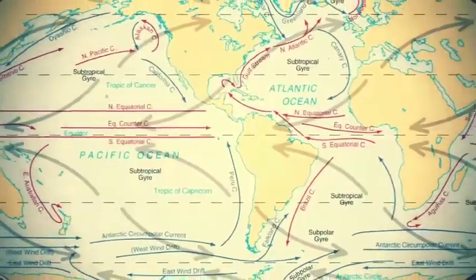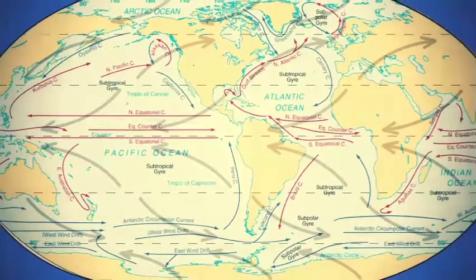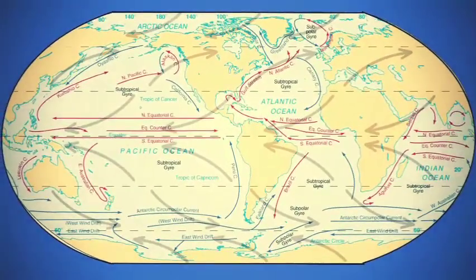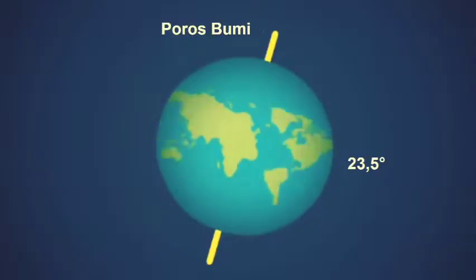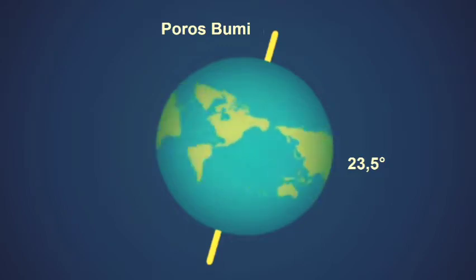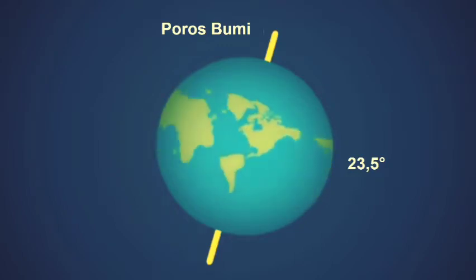The direction of the ocean currents turns counterclockwise in the southern hemisphere, while in the northern hemisphere, the direction of the sea is clockwise.